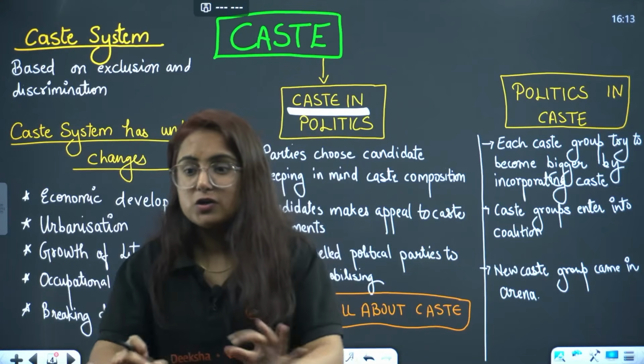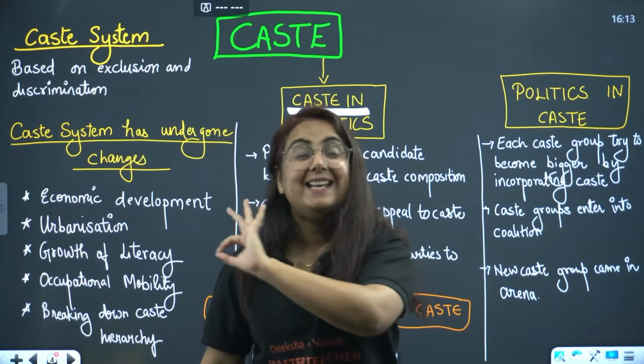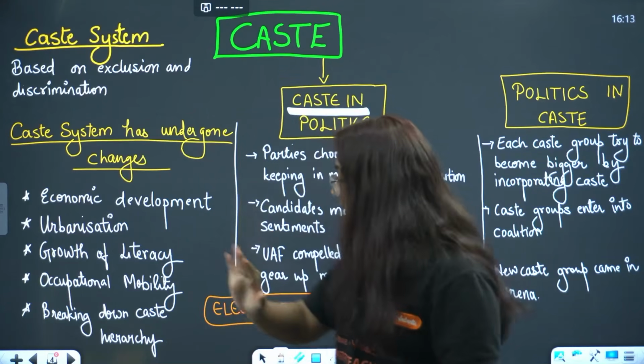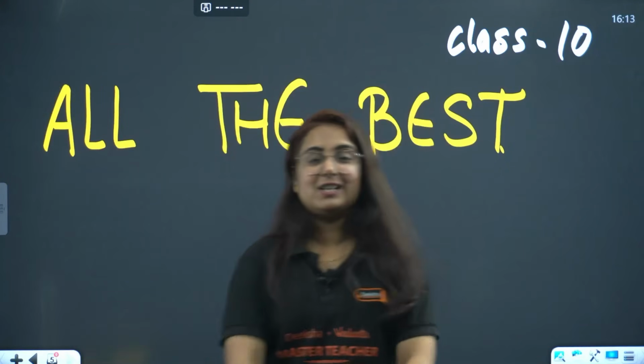So this was all about the chapter on gender, religion, caste. It is the easiest chapter from civics. You just need to focus on the keywords which I discussed in this video. Hope each and everything is crystal clear to all my students.